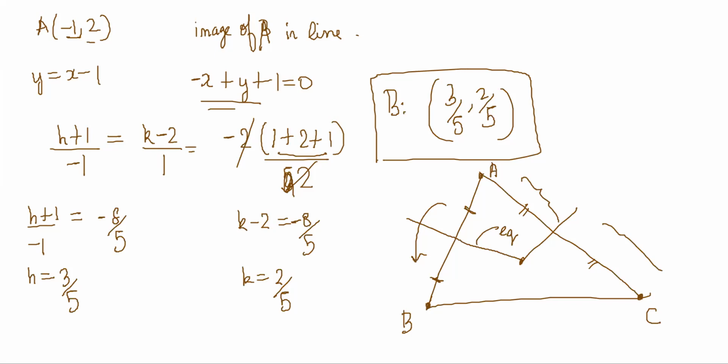Equations of perpendiculars of the sides. This and this are both perpendiculars of the sides. That is weird. Perpendicular to the sides, but perpendicular bisector or perpendicular? So I think it's from the vertex.